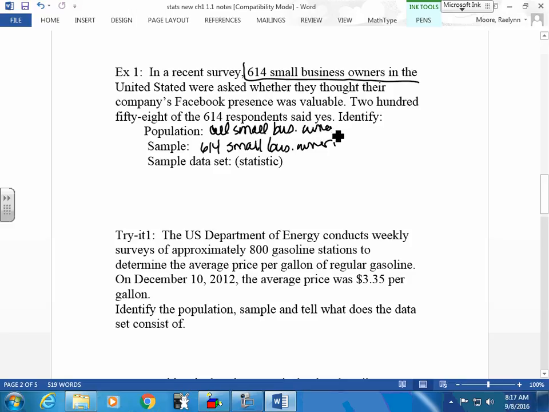If I can say there are more than that in the United States, we're automatically assuming the United States, by the way, unless it specifically says the world or something. So 614 small business owners is a sample from my given population.